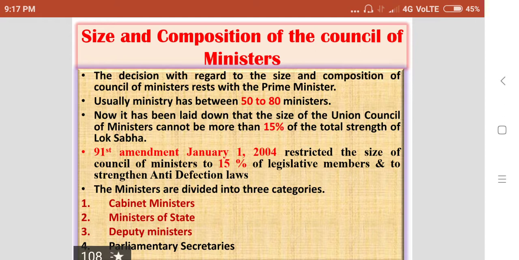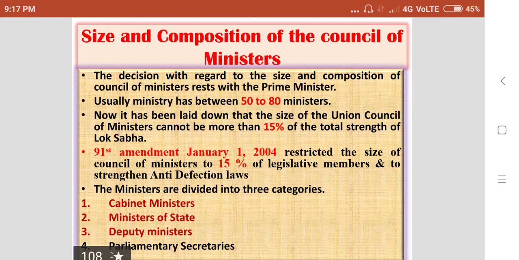Now it has been laid down that the size of the Union Council of Ministers cannot be more than 15% of the total strength of the Lok Sabha. So the 91st Amendment, January 1st, 2004, restricted the size of the Council of Ministers to 15% of the legislative members and strengthened the anti-defection laws.